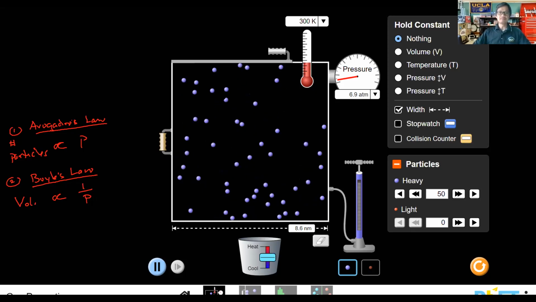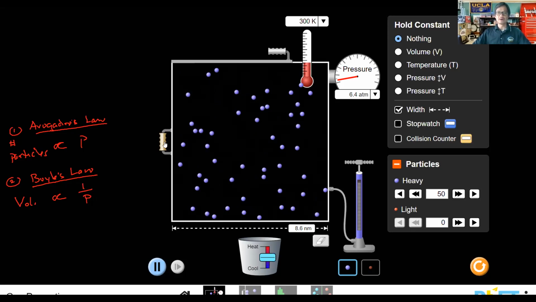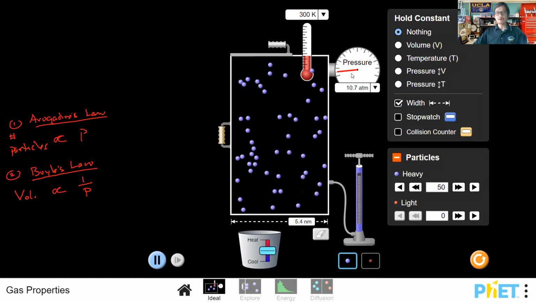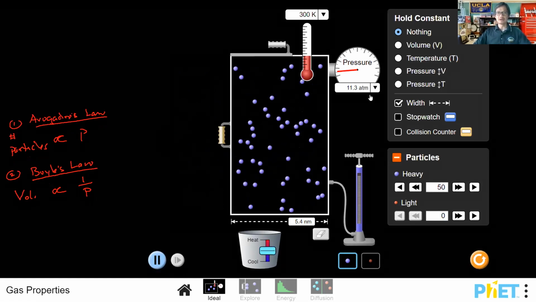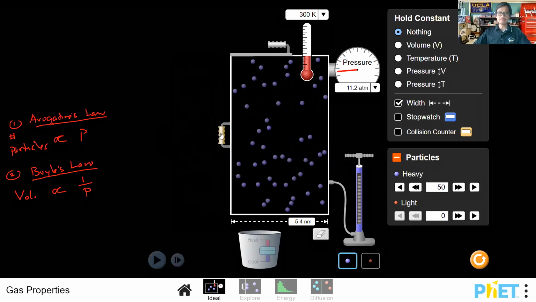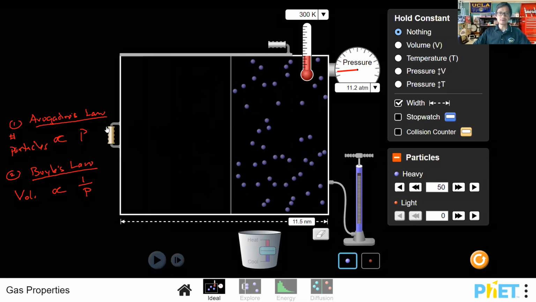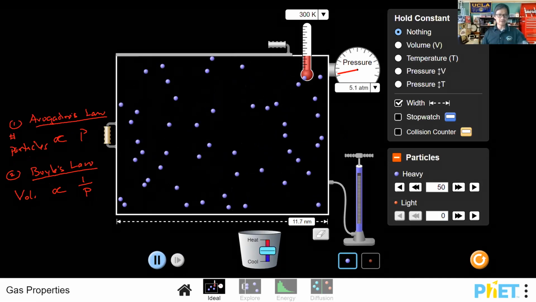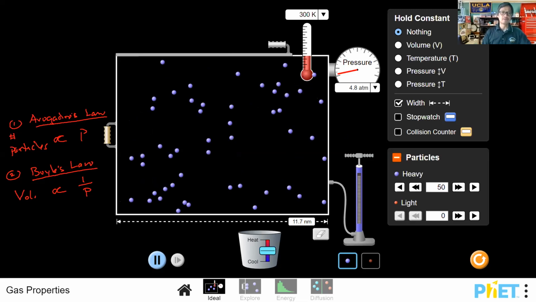as we make the volume smaller, let's go ahead and do this again. As the volume goes down, as the volume gets smaller, we see the pressure gets bigger. So as the volume goes down, the pressure goes up. And we do the opposite, as we increase the volume, that means as we make the volume bigger, the pressure gets smaller. That's what Boyle's law states. Boyle's law states the relationship between volume and pressure.